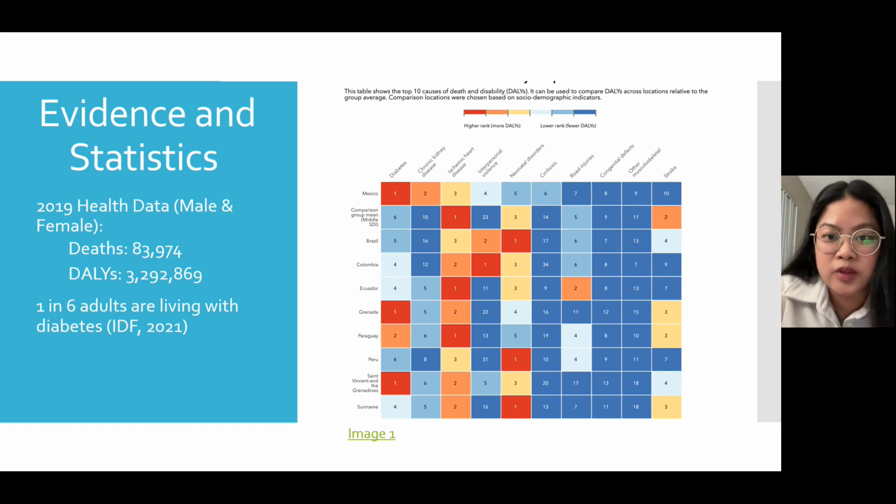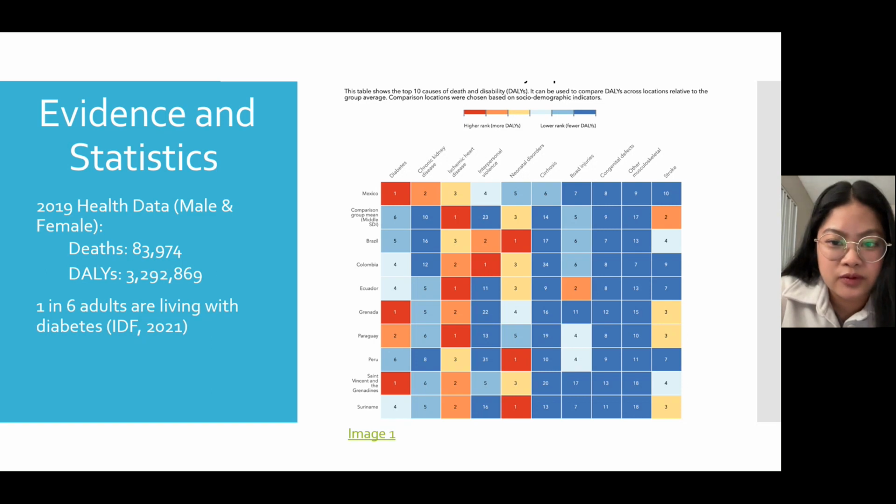Using the Institute for Health Metrics and Evaluation, the primary cause of DALYs, or disability adjusted life years, in Mexico for both male and female was diabetes for 2019. The number of deaths in 2019 because of diabetes was almost 85,000, and DALYs were almost 3.5 million. One in 6 adults are living with diabetes in Mexico, according to the International Diabetes Federation, and almost half of the people living with the disease are undiagnosed.